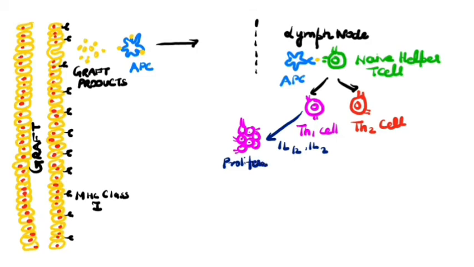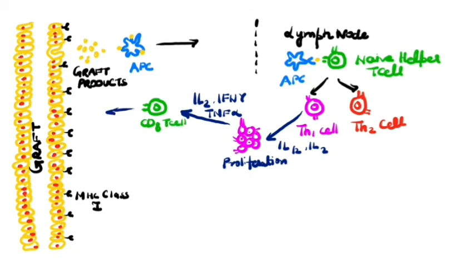First cells to be activated are CD8 T cells in presence of cytokines such as interleukin 2, interferon gamma and tumor necrosis factor alpha. Activated cytotoxic T cells attack graft endothelium and signal apoptosis of the cell by a release of granzymes. So you can see here the CD8 T cell binds to a receptor on the graft cell, releasing granzymes.